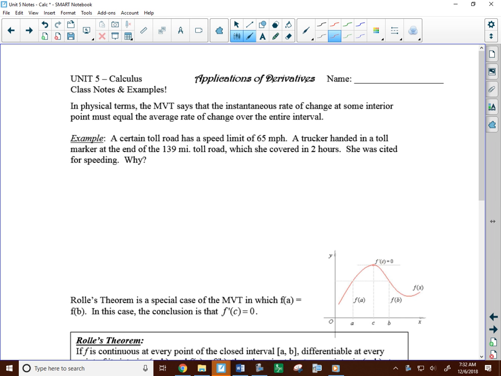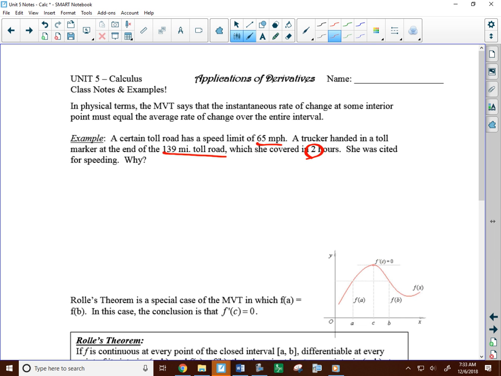So a toll road has a speed limit of 65 miles per hour. A trucker handed in a toll marker at the end of the 139-mile toll road. Sometimes when you get on these toll roads, you get a paper, and at the end you have to turn it in. That's how far you traveled, and you might have to pay a certain amount for it. She covered it in 2 hours. She was cited for speeding, and what?